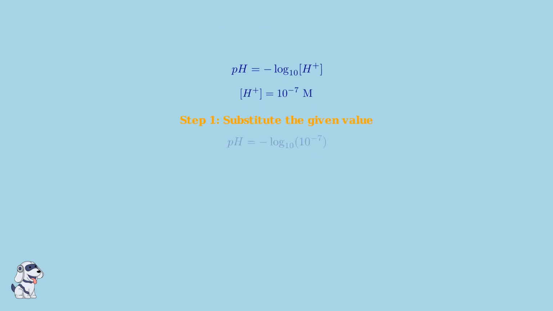Step 1. We substitute our given hydrogen ion concentration into the pH formula. So pH equals negative log base 10 of 10 to the negative 7. Step 2. Now we apply the power rule of logarithms. Remember, log of m to the n equals n times log of m. So log base 10 of 10 to the negative 7 becomes negative 7 times log base 10 of 10.